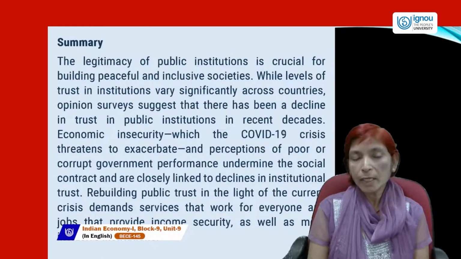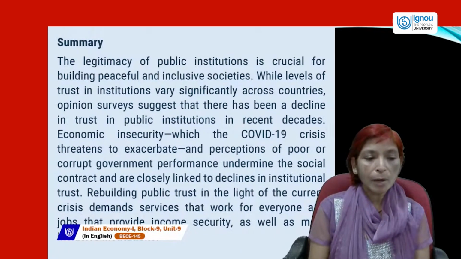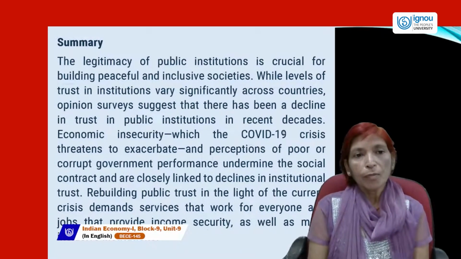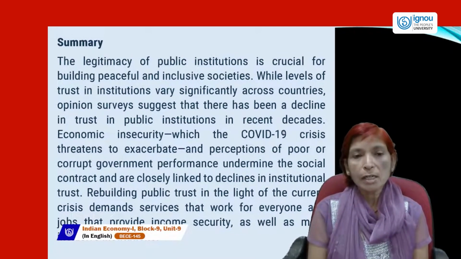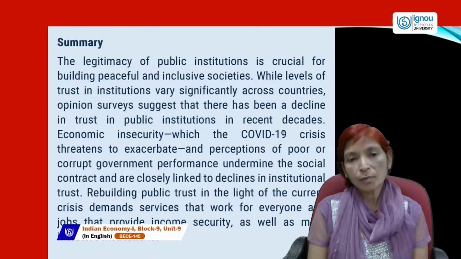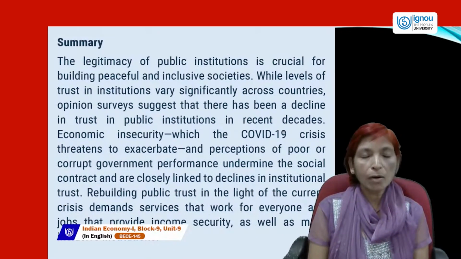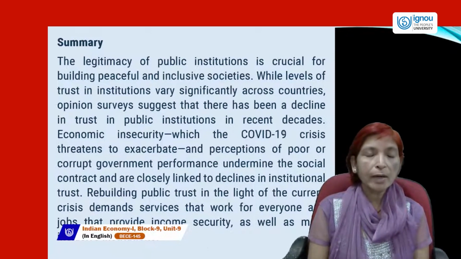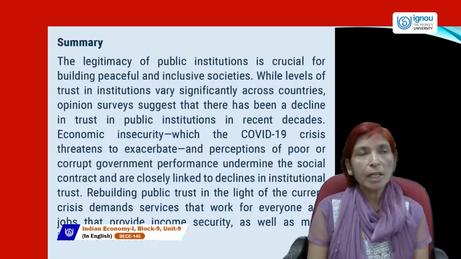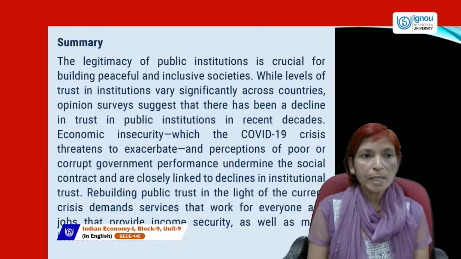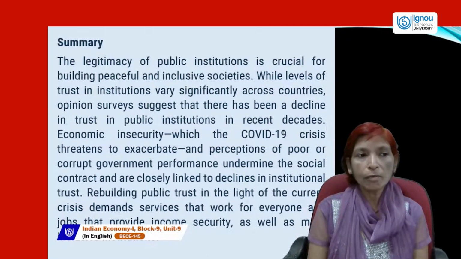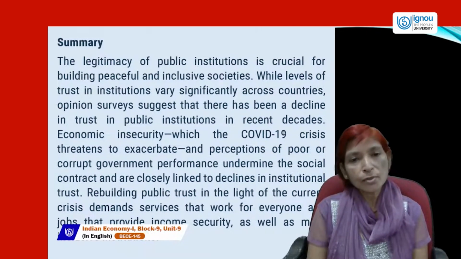Like in this, you have studied the meaning of international comparison and how we can compare structural changes of the Indian economy with the rest of the world like BRICS nations and developed nations, and what is the balance of trade and why trade deficit occurs, what is the meaning of good governance, and that the legitimacy of public institutions is crucial for building peaceful and inclusive societies.